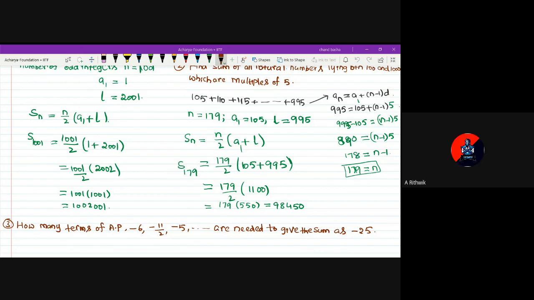Sir, here 179 by 2 into 1100 is there, no, sir? We can directly cut 2 with 1100, sir? Yes. Then why did 179 get a square, sir? Where is it square? Oh, okay, sir. I thought it is 170. 179 square. Yeah, it is the previous step.